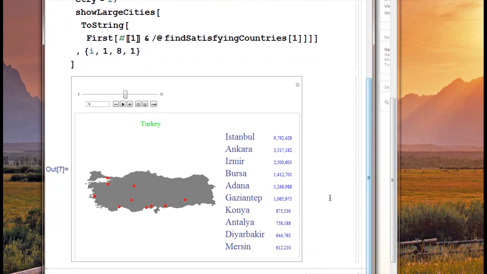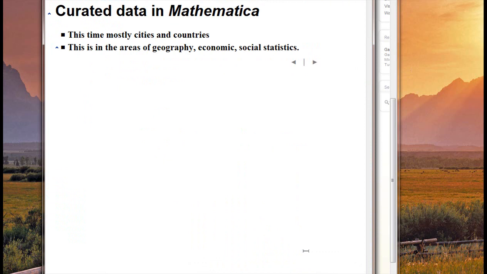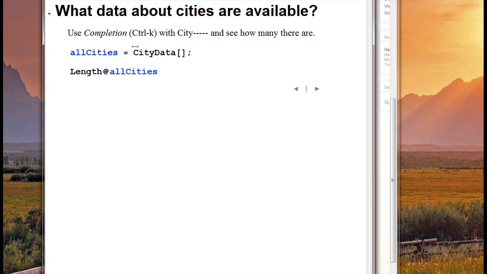So let's talk about how this was made, how something like this can be made. So Mathematica has a tremendous amount of curated data. This time we're going to talk mostly about cities and countries in the area of geography, economics, statistics, social statistics. So what data about cities are available? I talk about here the completion with city. So I'll go ahead here and just start with city, and then I'll do Control K, and it'll fill in city data for me. So I'll get a list of all cities.